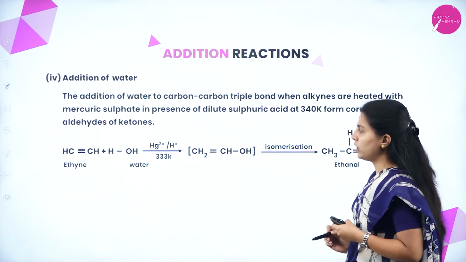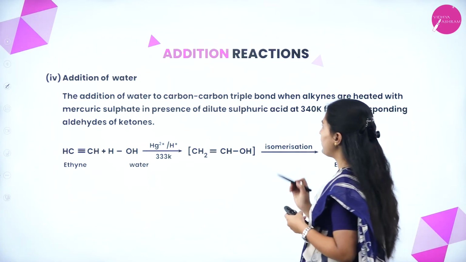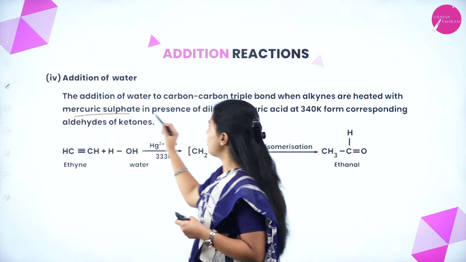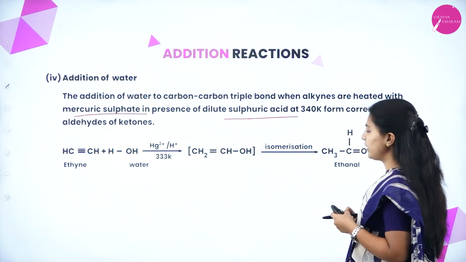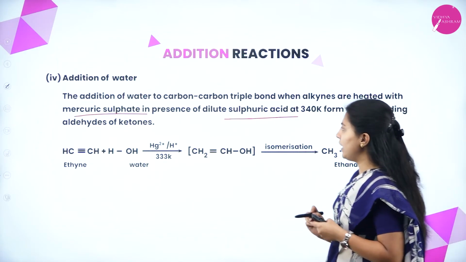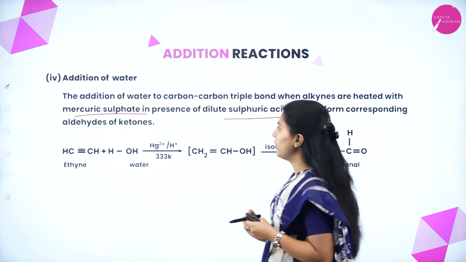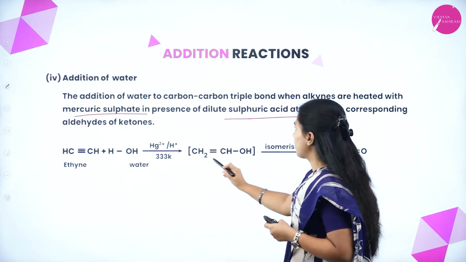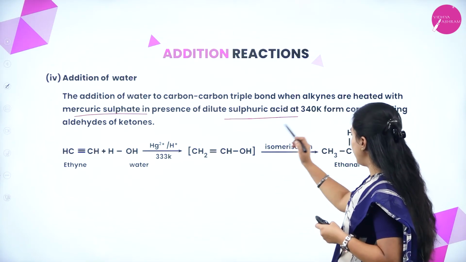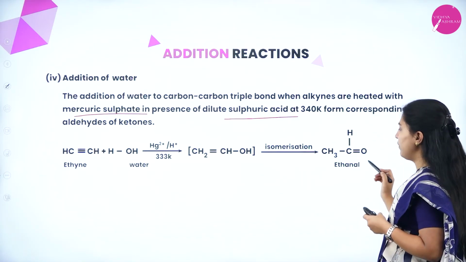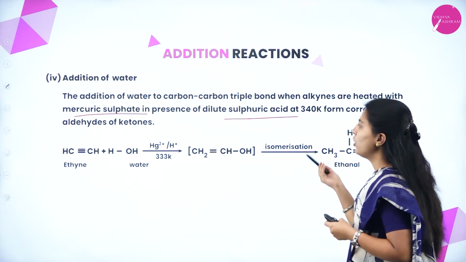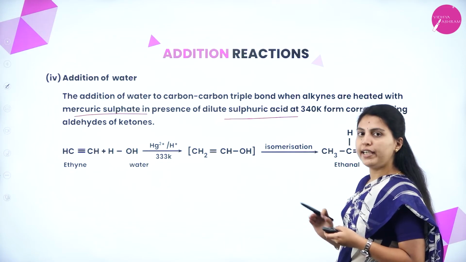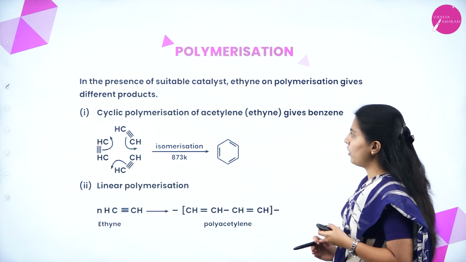Next, addition of water. For the addition of water to the carbon-carbon triple bond, when alkynes are heated with mercuric sulfate in the presence of dilute sulfuric acid at 340 Kelvin, the corresponding aldehydes or ketones will be formed. Here ethyne is treated with water in the presence of mercury; first an enol, that is an alcohol, forms, then isomerization takes place and it forms ethanal. See here, so many functional groups can be formed from ethyne in the presence of water and acidic conditions. Next one, polymerization.